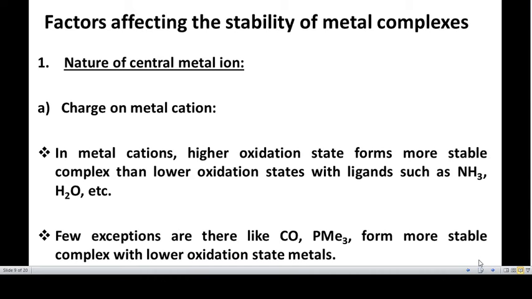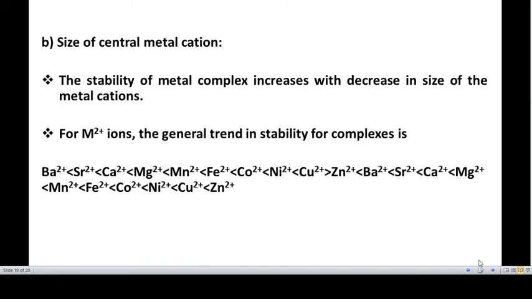Generally, the central metal ion with higher oxidation state forms more stable complex. Second one, size of the central metal ion. The stability of metal complexes increases with the decrease in the size of metal ion.